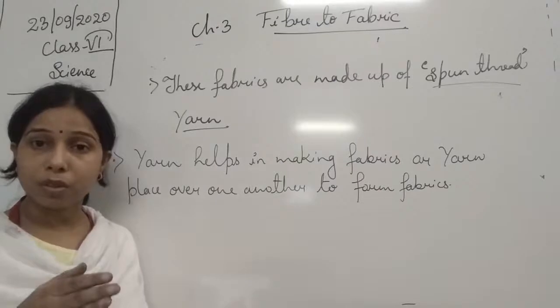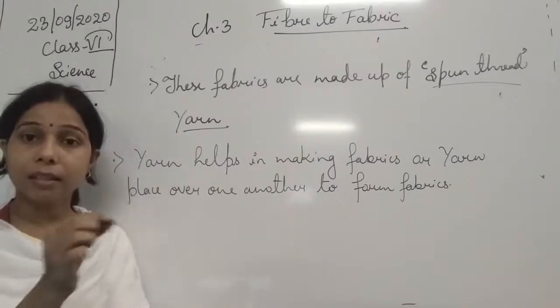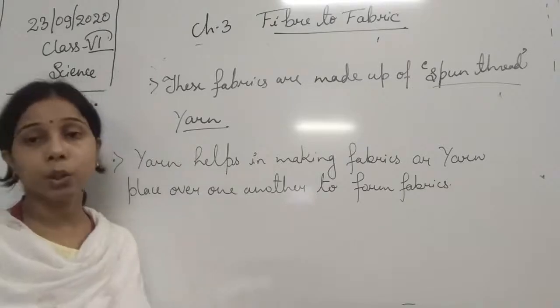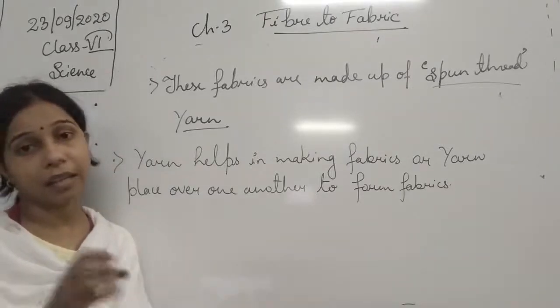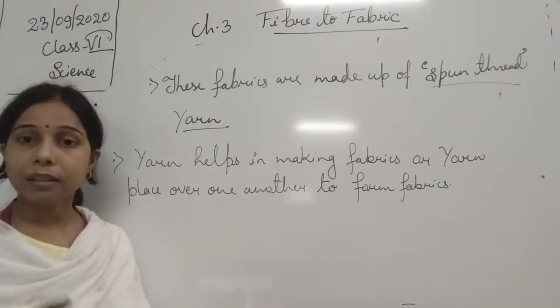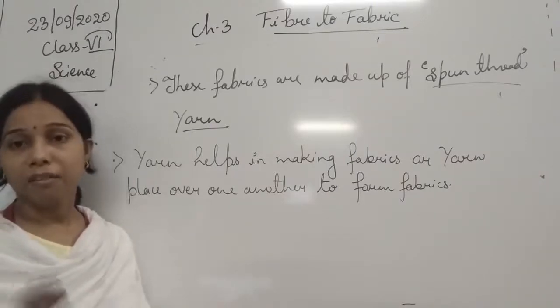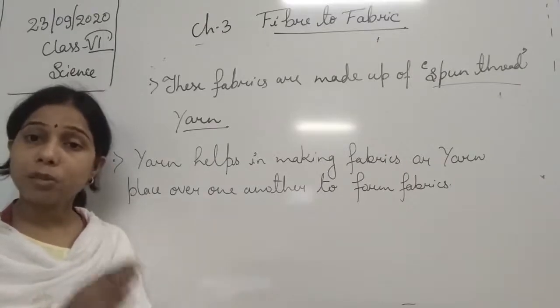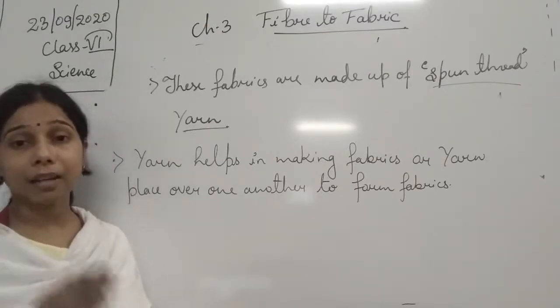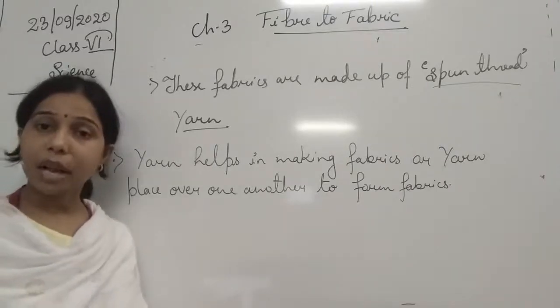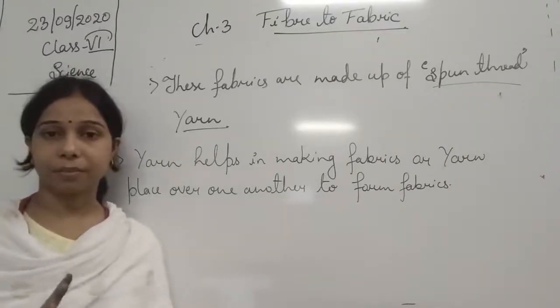Which proves that these threads are arranged at a right angle to each other, lengthwise and breadthwise, and together they form a complete fabric. So it is the yarns, students, placed over one another at a right angle, that together form the fabric.